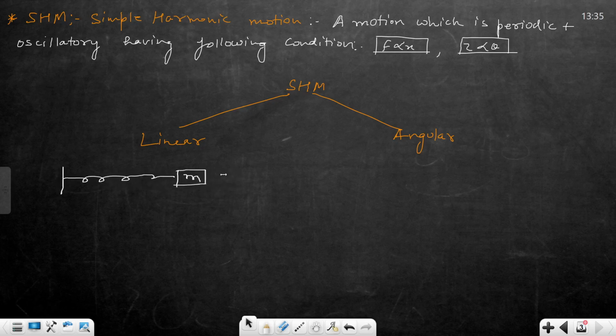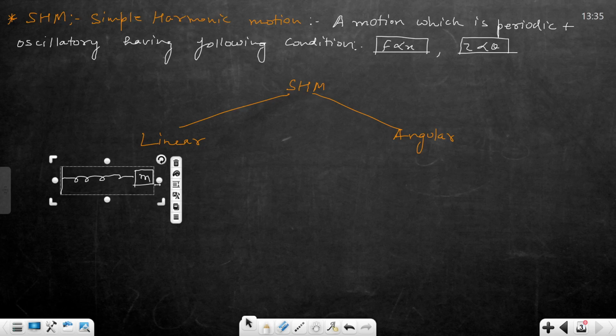Why can we say that this is simple harmonic motion? Because whenever you stretch the mass from the natural length, the spring will try to restore it to the mean position or equilibrium position. When you compress it, the spring will again try to restore it to the equilibrium position. Clear?